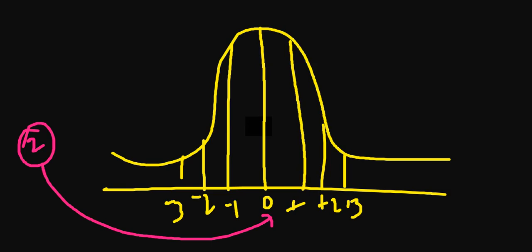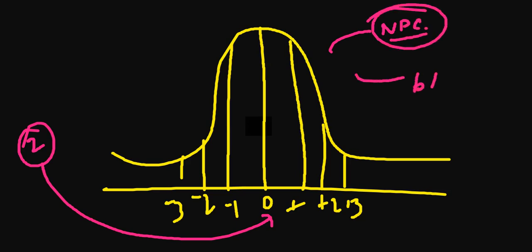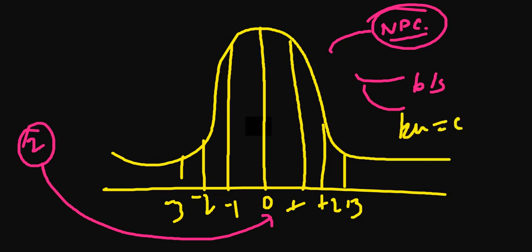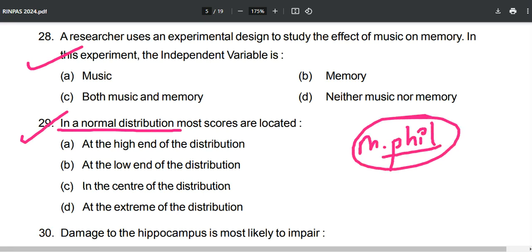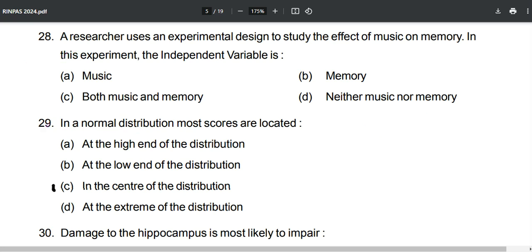Now this is a normal probability curve, NPC, which is bilaterally symmetric, and its skewness is 0, and its kurtosis is 0.263. Okay, now in a normal distribution most scores are located. These are the research topics, so it is coming in the M.Phil exam. It means it is important, and it is not as tough as you think. It's so easy. So what is the answer? Option C, in the center of the distribution.